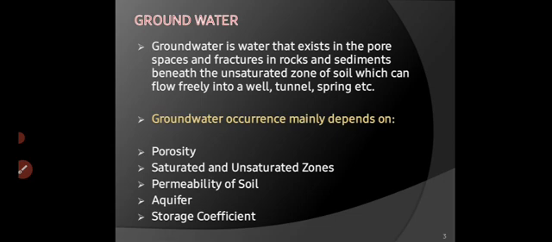Let's see the groundwater occurrence, how the storage occurs below earth's surface. Groundwater occurrence mainly depends on the porosity of soil, saturated and unsaturated zones below earth's surface, permeability of soil, aquifer, different geological formations, and storage coefficient.